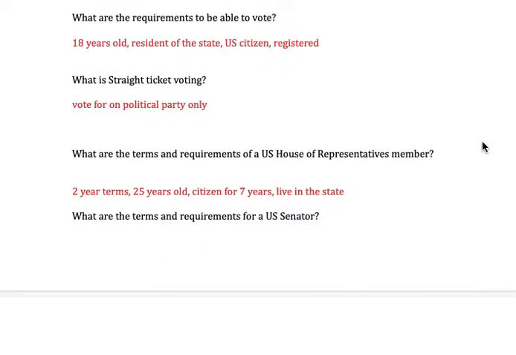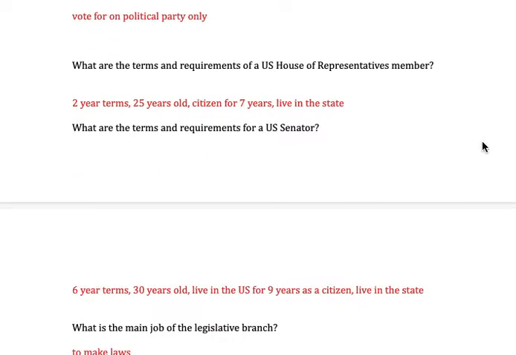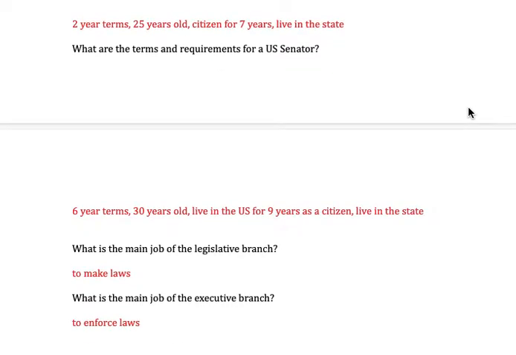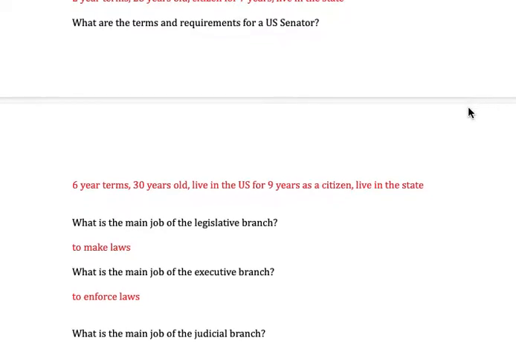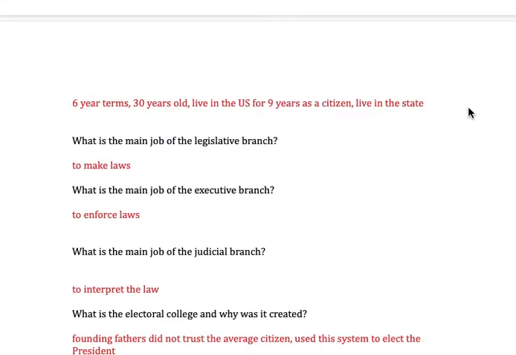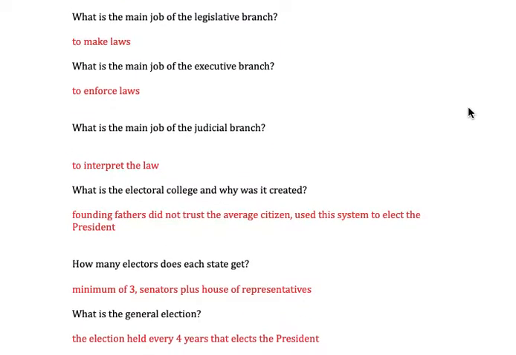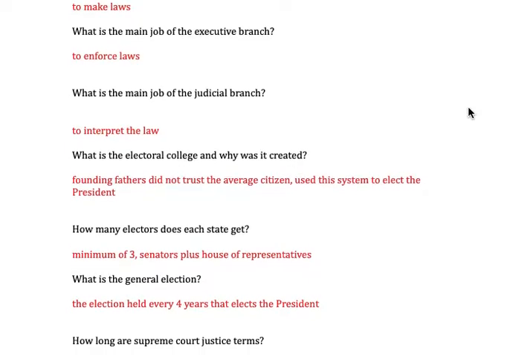The terms and requirements of a U.S. representative: 2 years, 25 years old, citizen for 7 years, and you have to live in that state. The requirements for a senator then are you have 6-year terms, but they have to be 30, live in the U.S. for 9 years, and live in that state. Main job of the legislative branch: make laws. Executive branch: enforce laws. Judicial branch: to interpret the law.